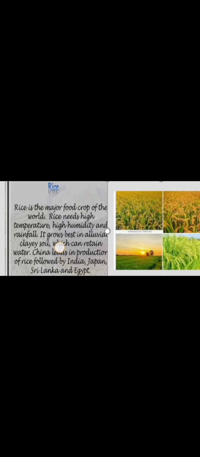First one is rice. Rice is the major food crop of the world. It is the staple diet of the majority of the people. It needs high temperature, high humidity and rainfall. The best soil for rice cultivation is alluvial clayey soil. So what is the speciality of this soil? It can retain water. China is the leading producer of rice, followed by India. According to the availability of water or climatic condition, rice cultivation can be practiced two or three times in a year.